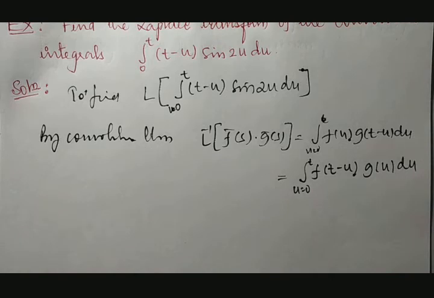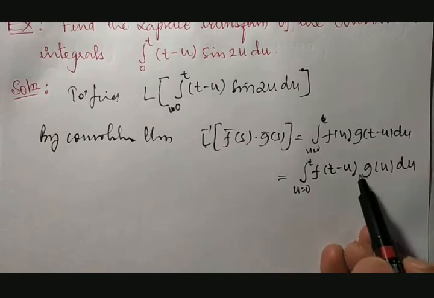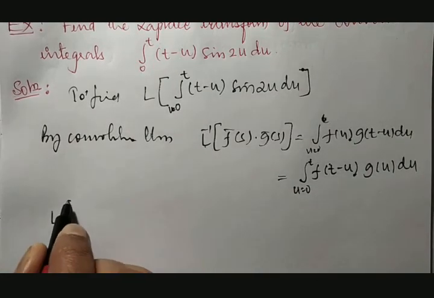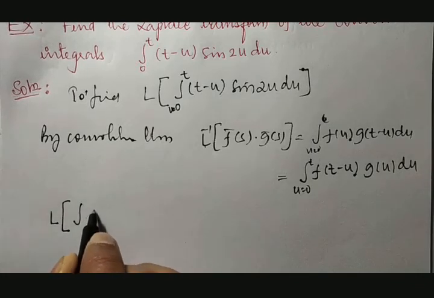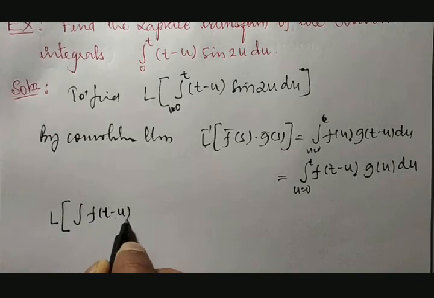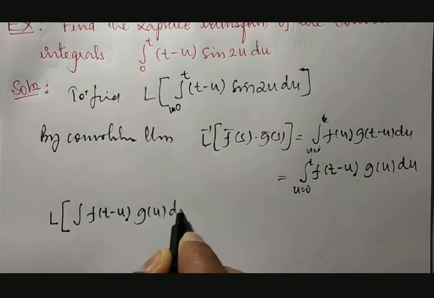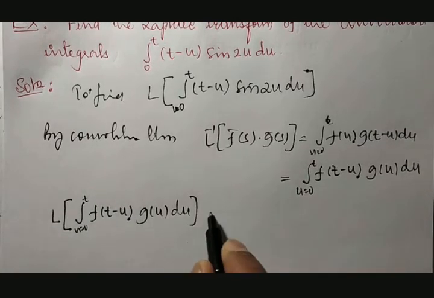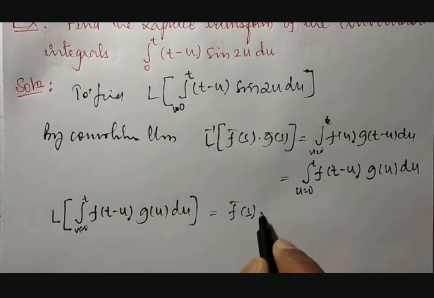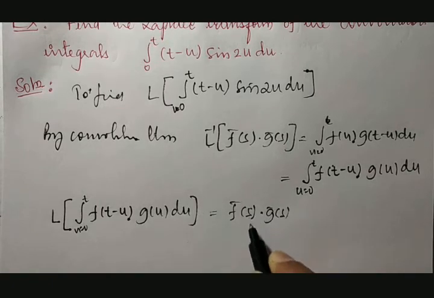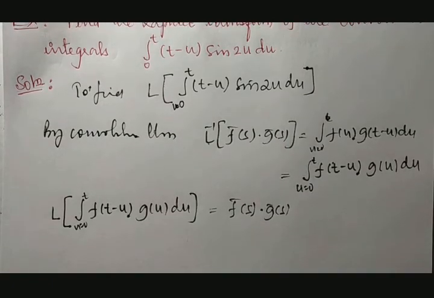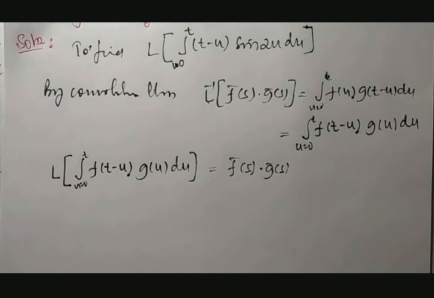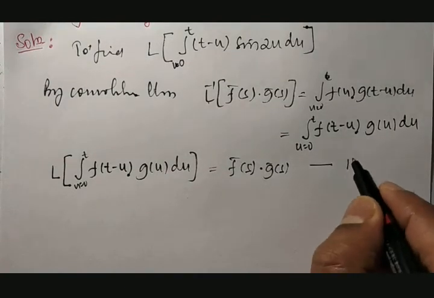If you take this result, it can be written as Laplace inverse. If it is taken to the other side, it becomes the Laplace transformation of the integration of f of t minus u into g of u with respect to u, where u is from 0 to t, which is equal to f bar of s into g bar of s. I'll take it as equation number 1.